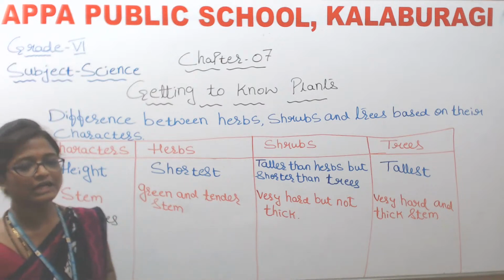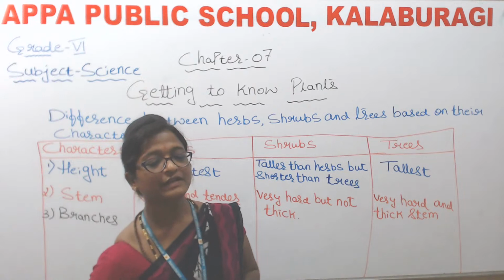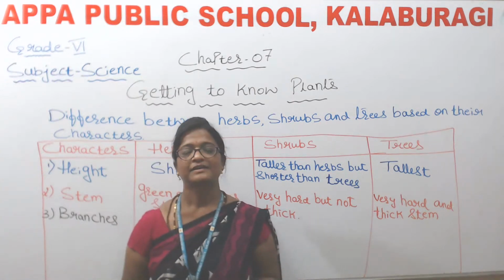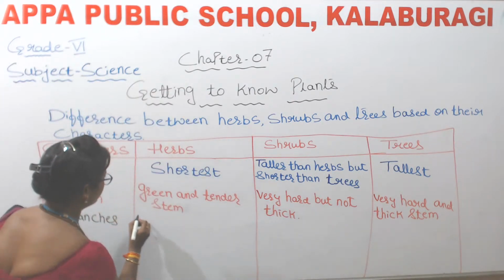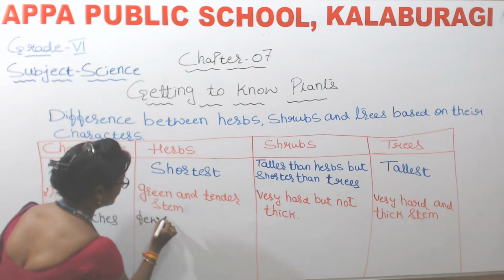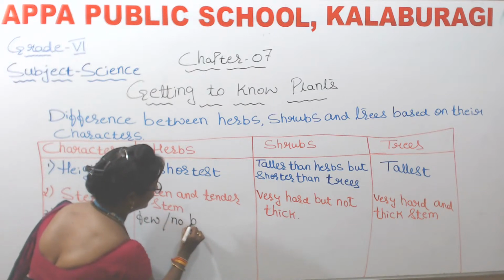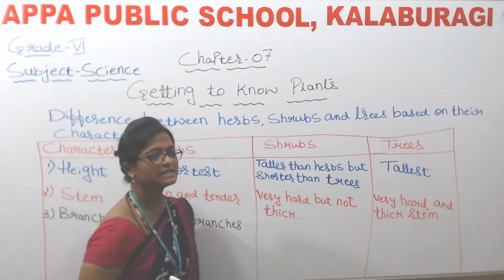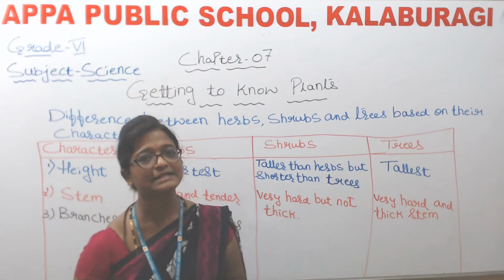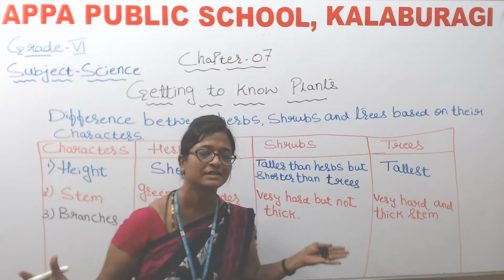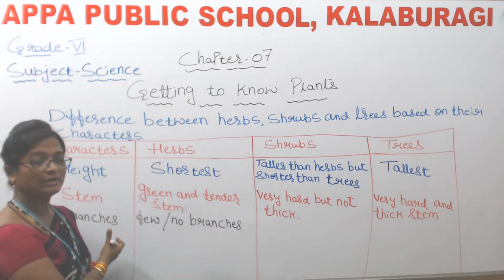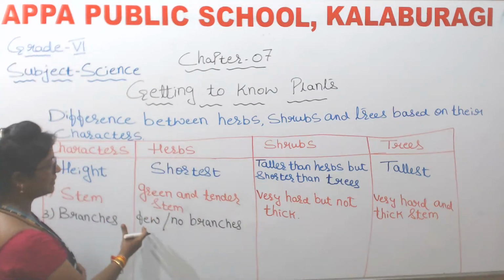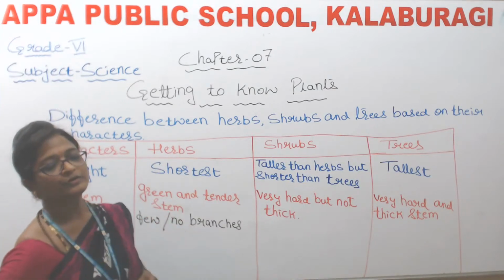Okay, so when we talk about branches, how are the herbs having branches? Yes, children? Few or no branches, isn't it? As we discussed, herbs have only a few branches for some plants, and for some plants there will be no branches at all. So when we talk about branches, herbs have only few or no branches.